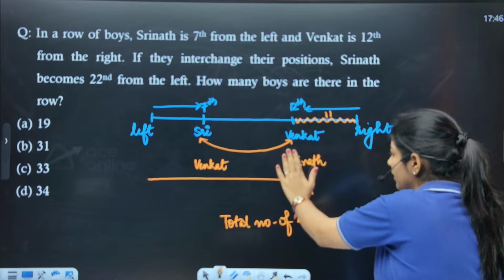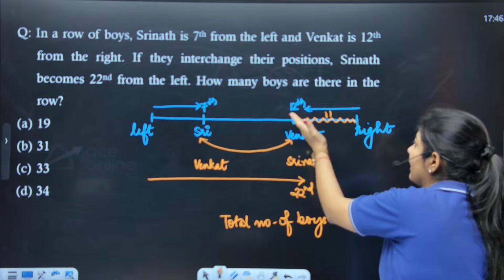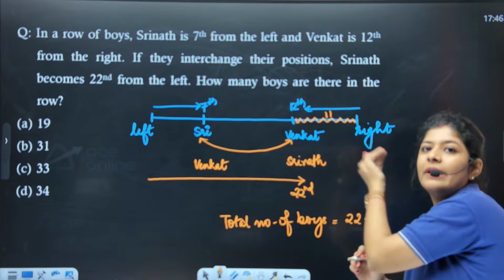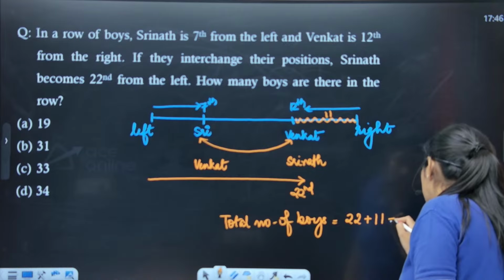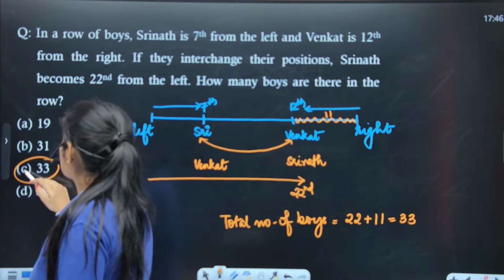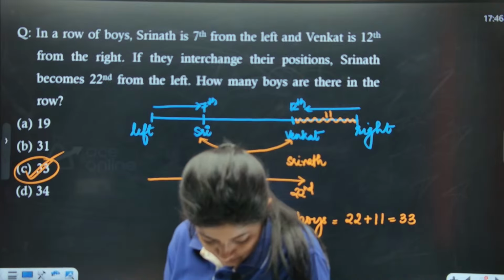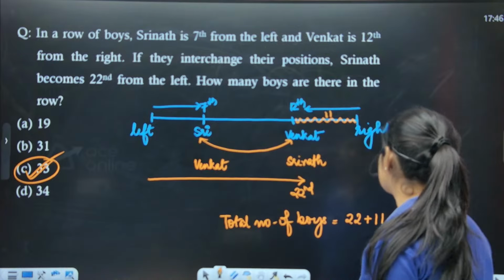We are talking about the new position of Srinath. So 22, and we have 11 students to the right of Srinath. So 11, and the total that we get is 33. Option number C is the correct one. Very good, Sandeep. Option number C is the correct one.